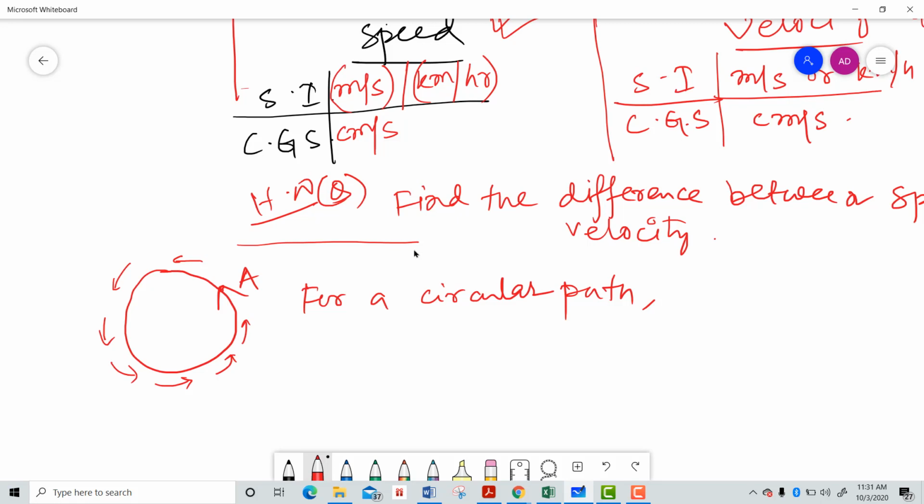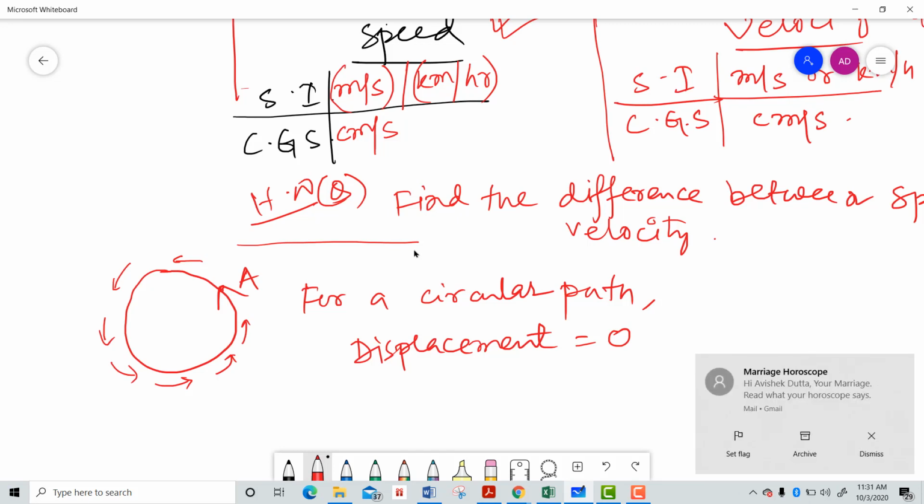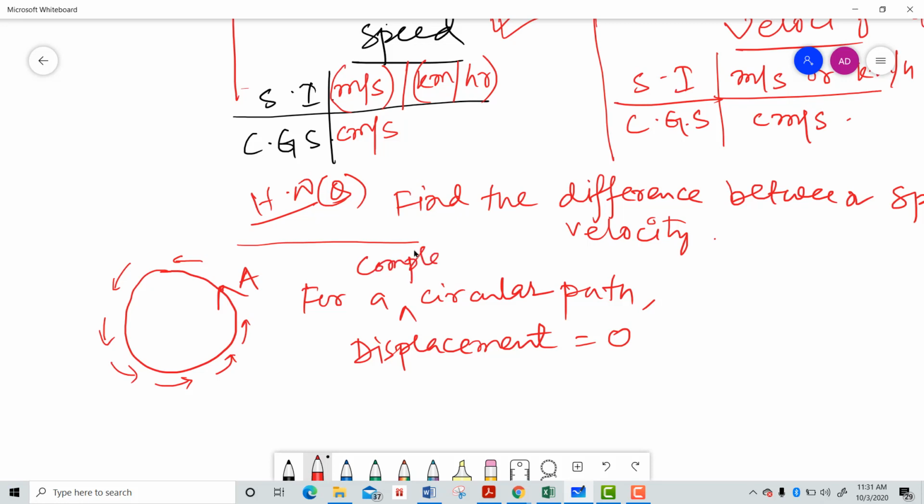As the initial position and the final position are the same, my displacement is equal to 0. For a complete circular path, the displacement is equal to 0.